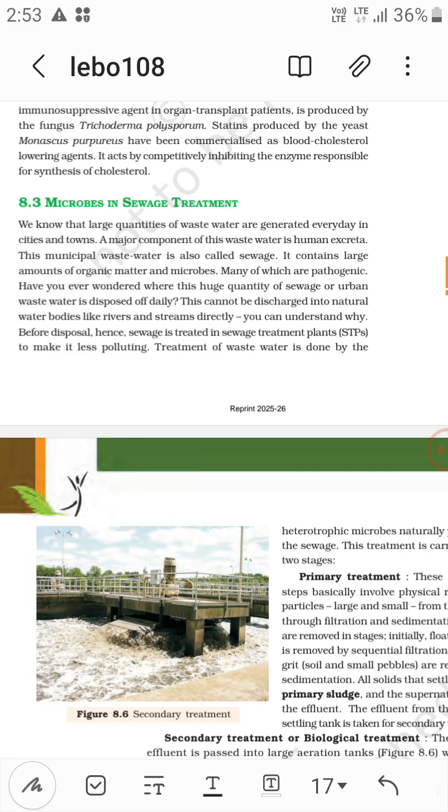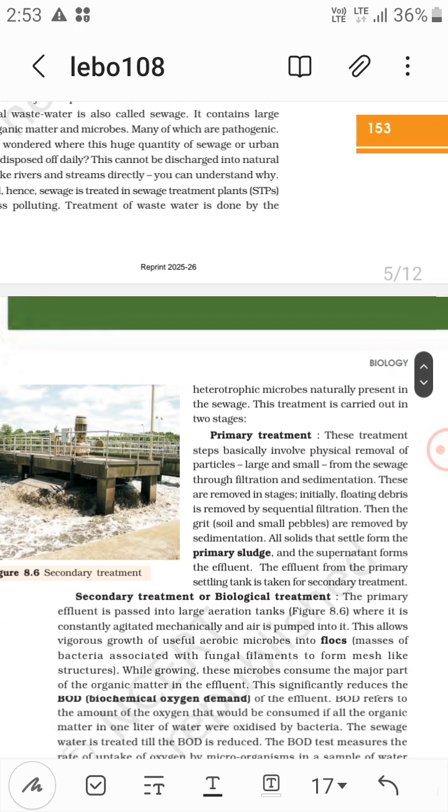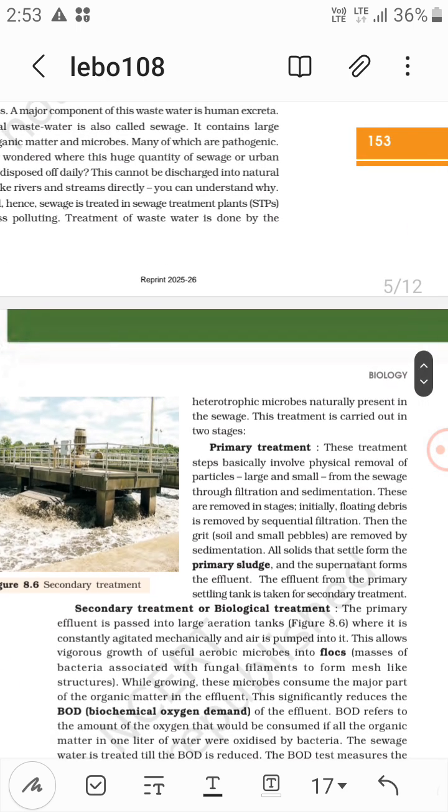However, you may wonder where this huge quantity of sewage or urban wastewater is disposed of daily. This cannot be discharged into natural water bodies like rivers and streams directly. You can understand why. Before disposal, hence, sewage is treated in sewage treatment plants, that is STPs, to make it less polluting. Treatment of wastewater is done by heterotrophic microbes naturally present in the sewage. Heterotrophic microbes, not autotrophic.